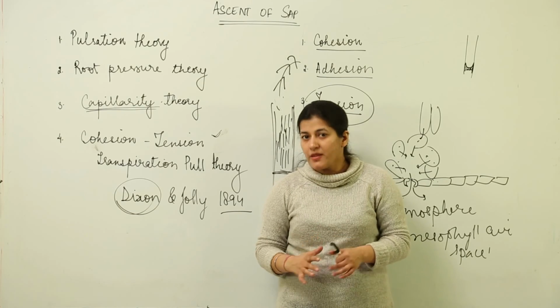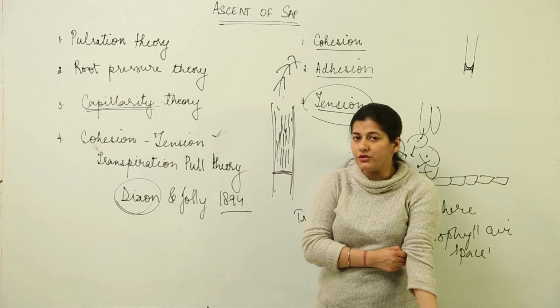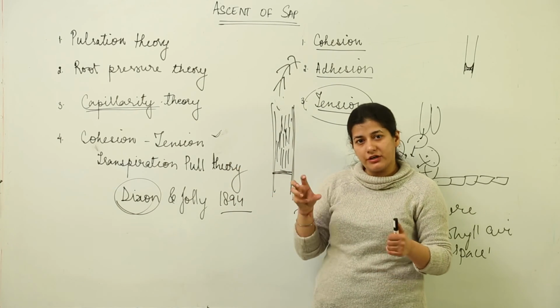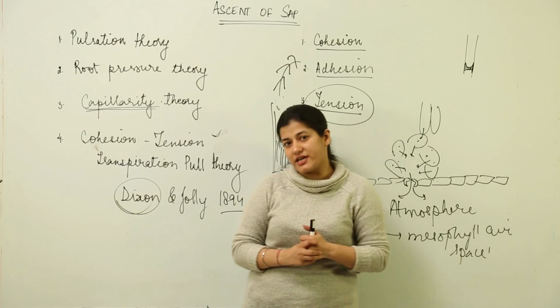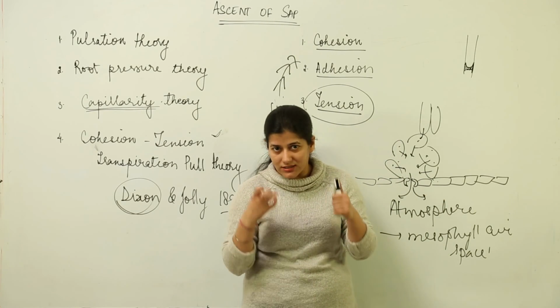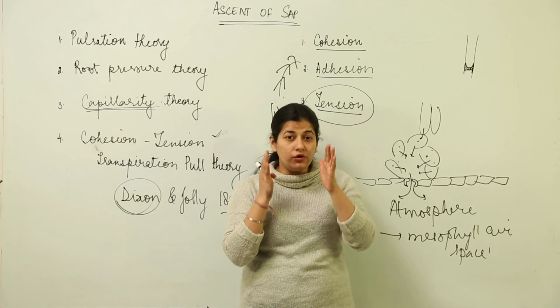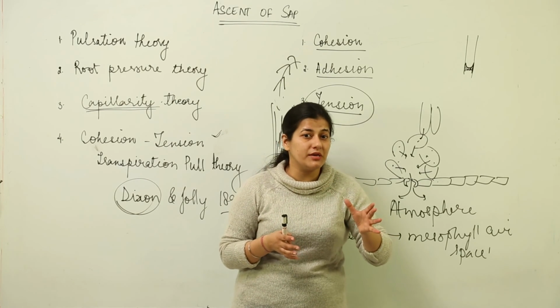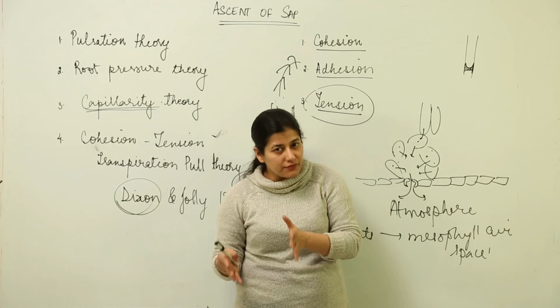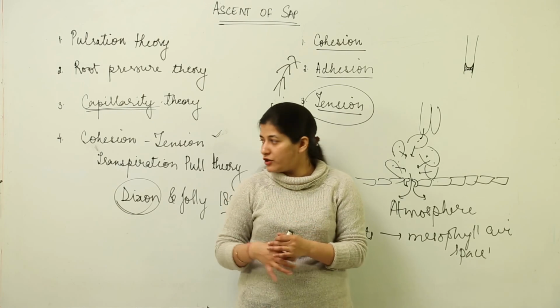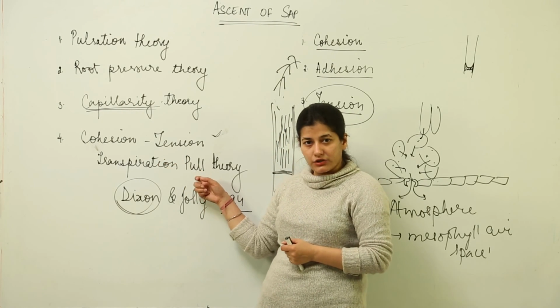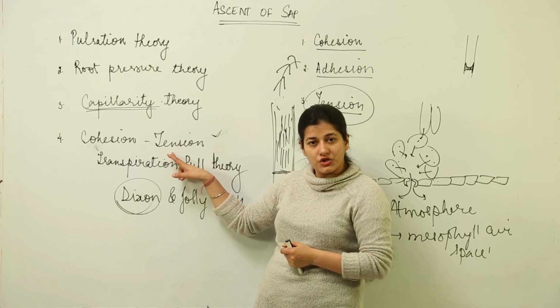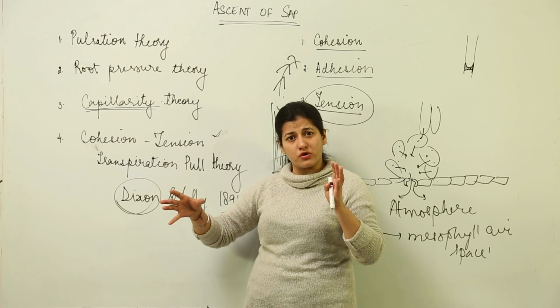In case you're not able to understand, you need to watch the videos where we have discussed transpiration as a process, its definition we had discussed. And do keep in mind, when you study transpiration with respect to anatomical features of the plant, it would be easier for you to understand this particular theory, because cohesion and tension, they're totally physical processes.